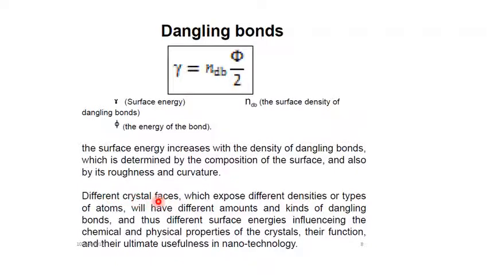Different crystal faces expose different densities or types of atoms, and will have different amounts and kinds of dangling bonds, and thus different surface energies. This surface energy will affect the chemical and physical properties of the crystal, their function and their ultimate usefulness in nanotechnology. So this surface energy is very important, because the function and usefulness of a nanomaterial depend on this surface energy.